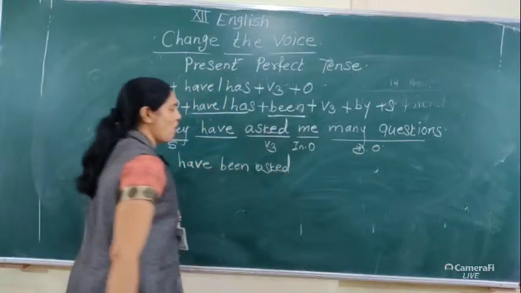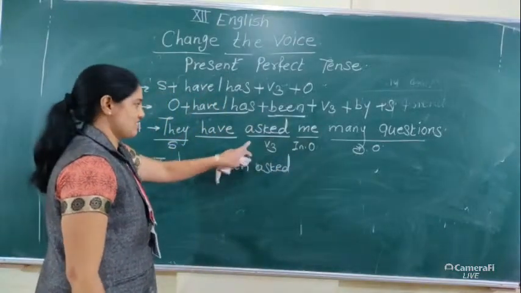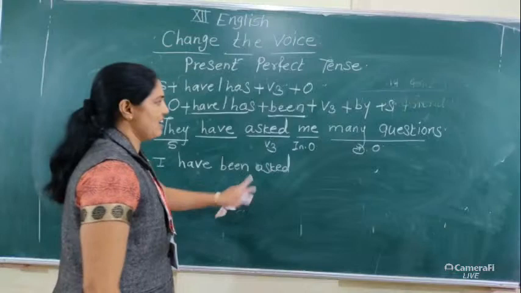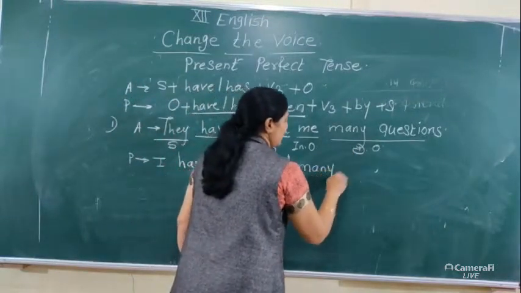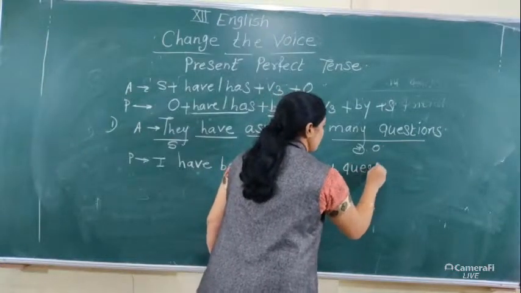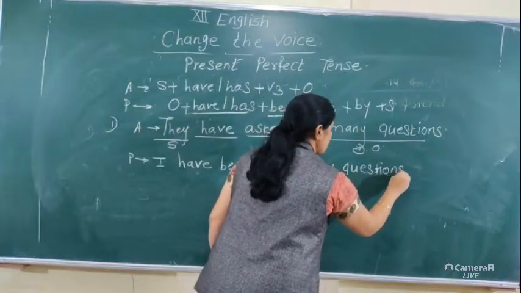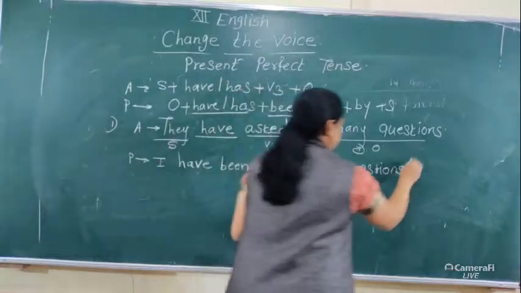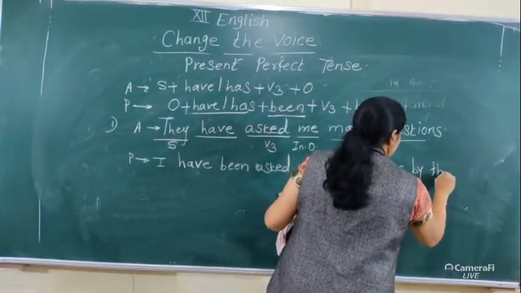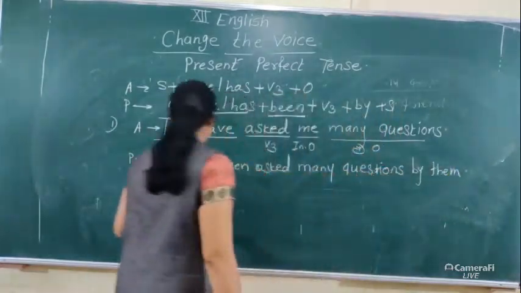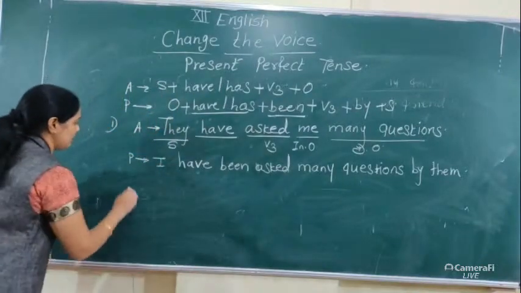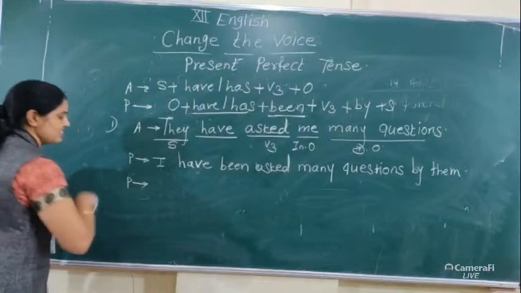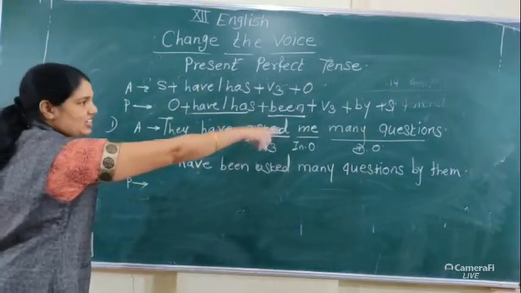The V3 form is already given, asked: I have been asked. Then write the direct object, many questions, by them. The answer is: I have been asked many questions by them.